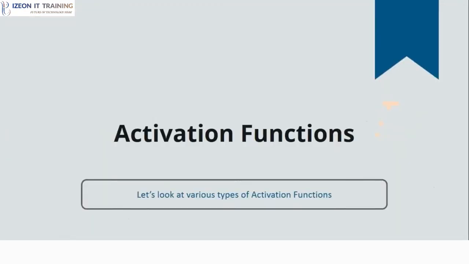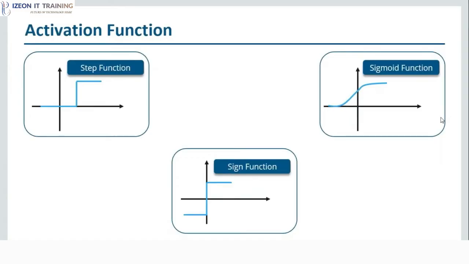Next up, we'll understand what are the various activation functions available. So these are the three activation functions, although there are many more, but I've listed down three. Step function. So over here, the moment your input is greater than this particular value, your neuron will fire, else it won't. Similarly for sigmoid and sine function as well. There are many more that I've told you earlier as well. But these are the three majorly used activation functions.